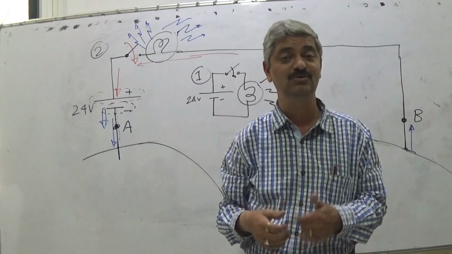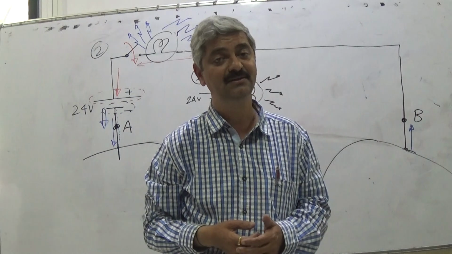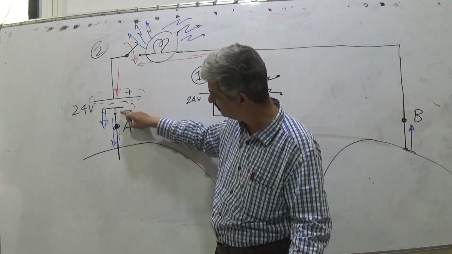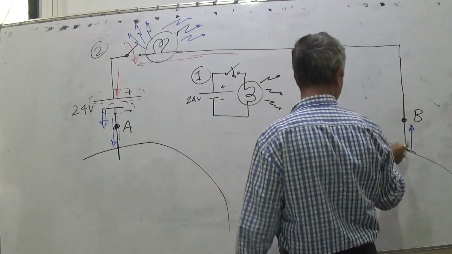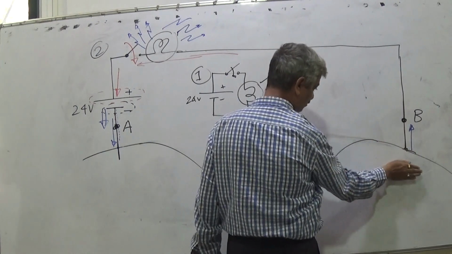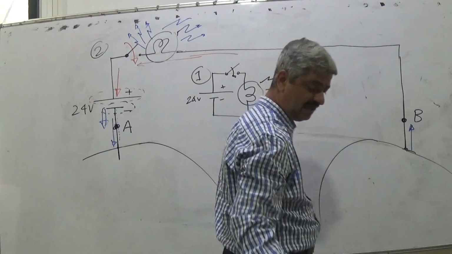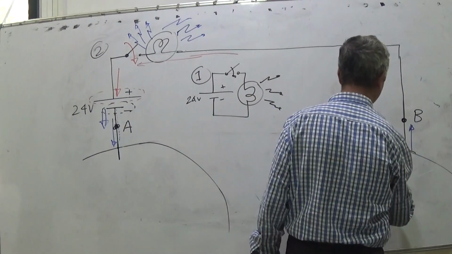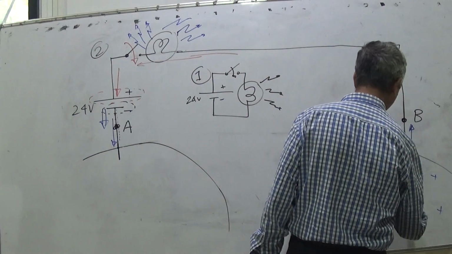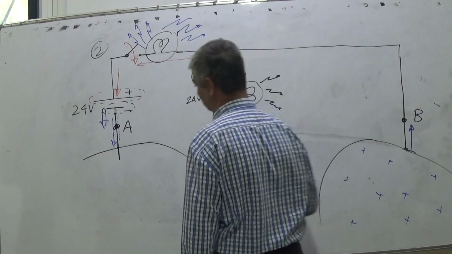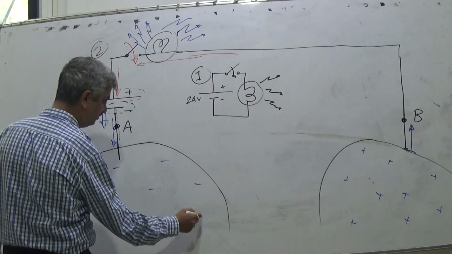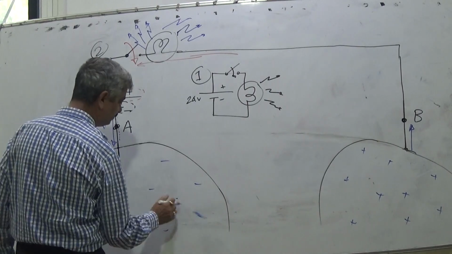And as this happens, what will happen? The earth will oppose the dumping of electrons, but the pump is forcing. The moon opposes extraction, because as electrons are extracted, there will be positive charges. The number of protons on the moon will be more than the number of electrons, and on the earth the number of electrons will be more than the number of protons.